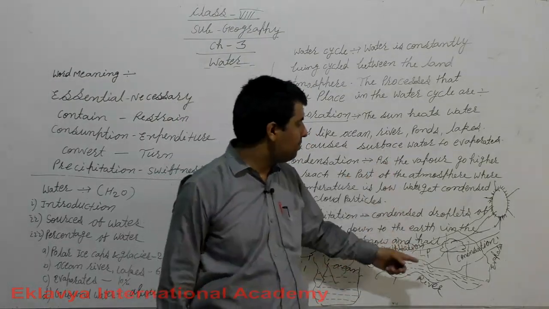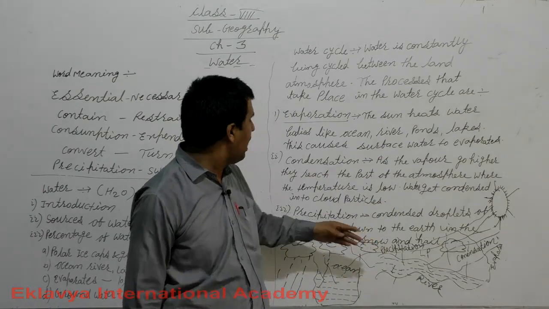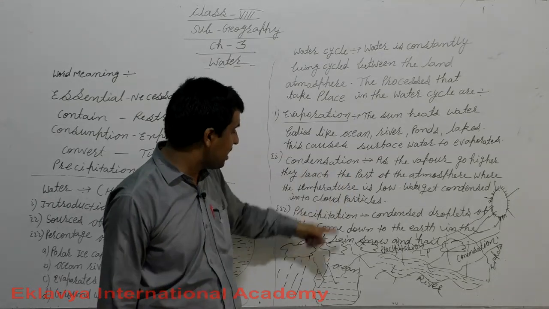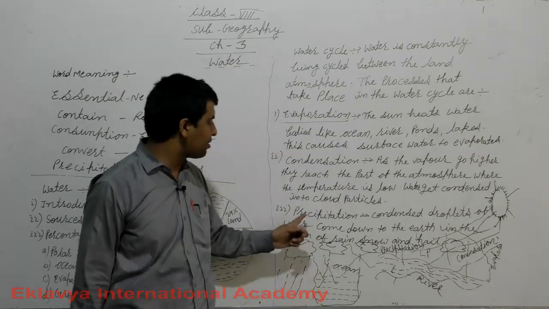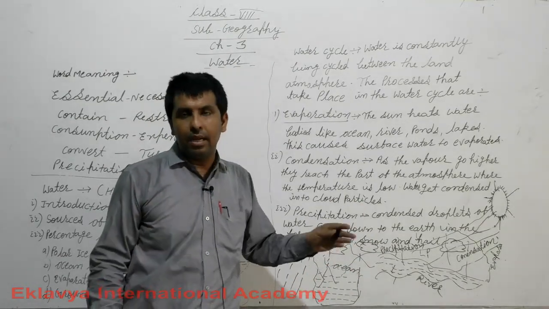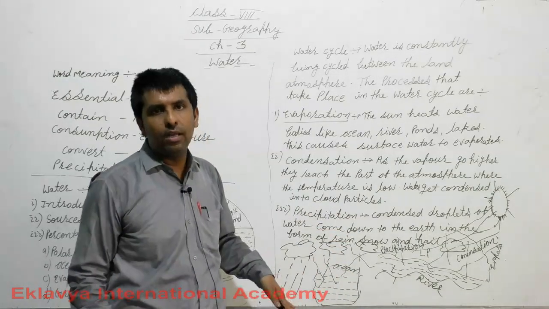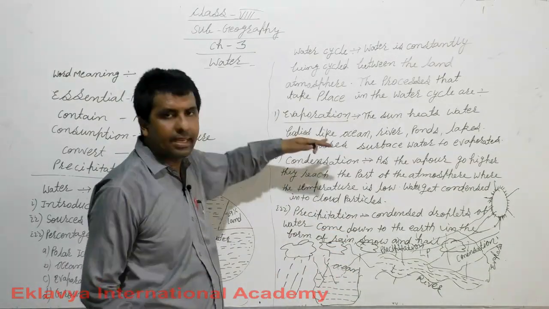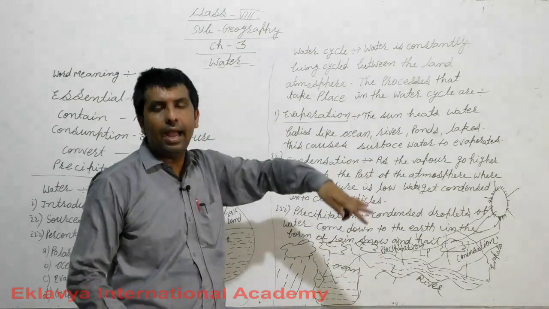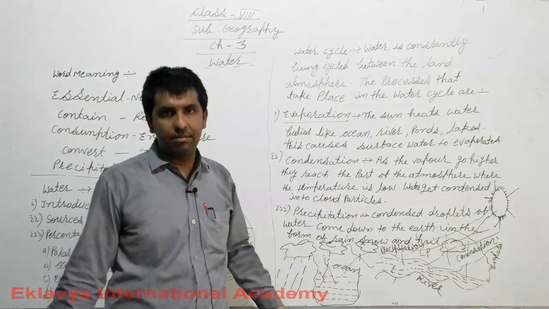Water evaporates and goes to the upper side, and it condenses. The third process is precipitation, and it changes into rainfall. So the water cycle is the cycling of water, and it comes back to the original situation.